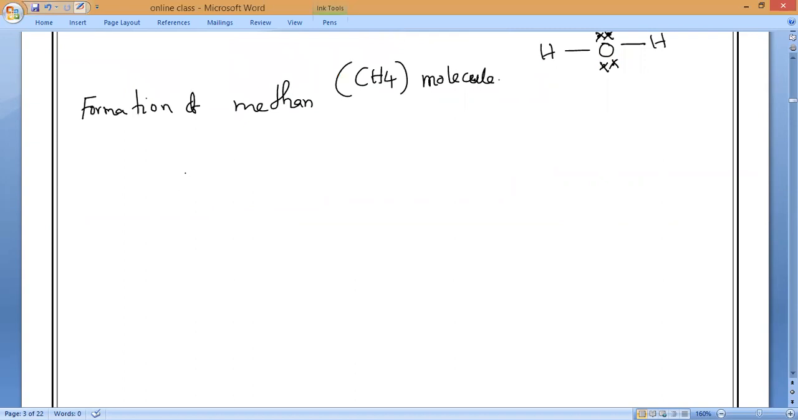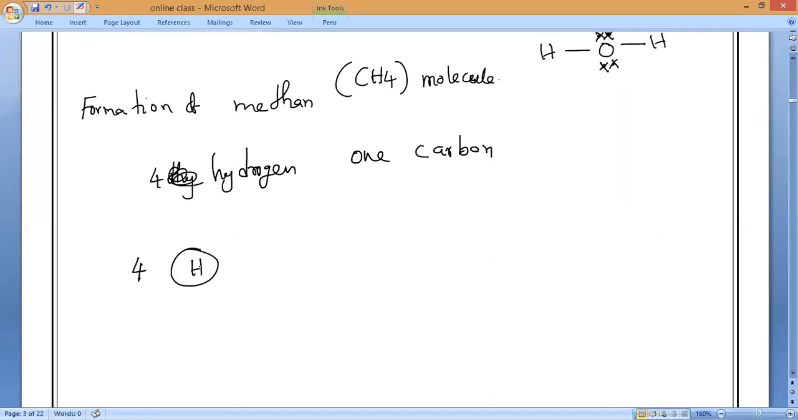So let us take now. How many hydrogens are needed for the formation of methane with carbon? 4 hydrogens. 4 hydrogens are needed with 1 carbon. So I will represent 4 hydrogens like this. Is it okay, guys? Any doubt? Clear? Everybody? With 1 carbon.